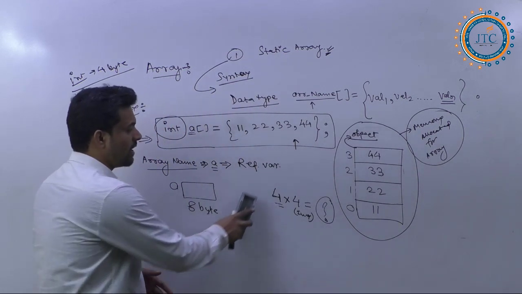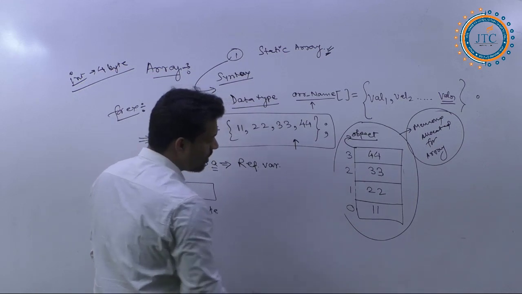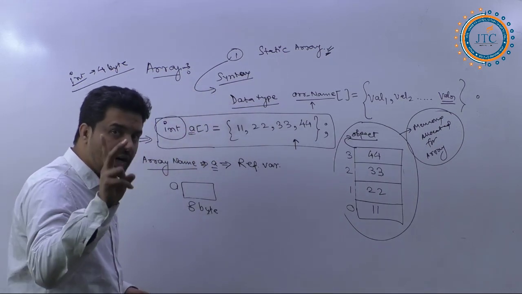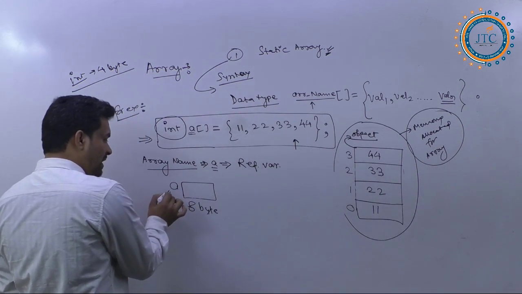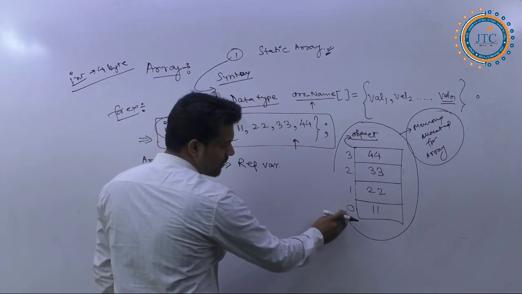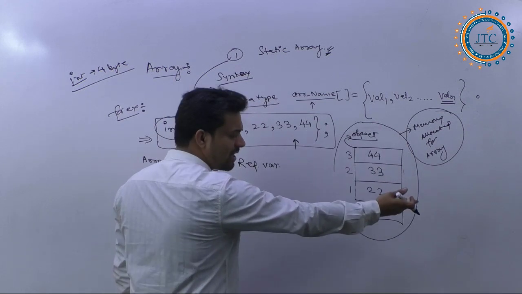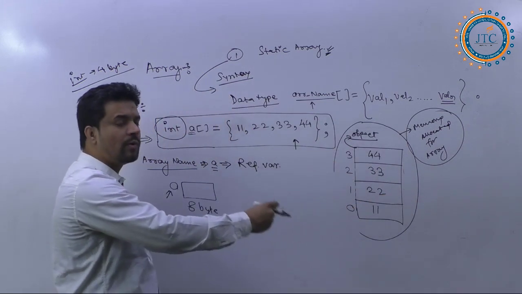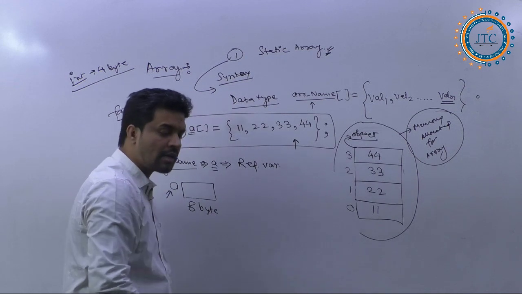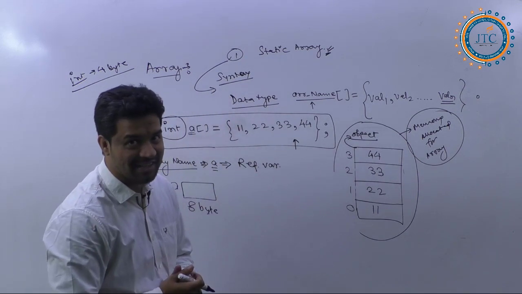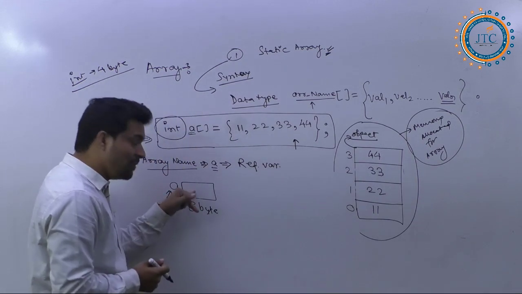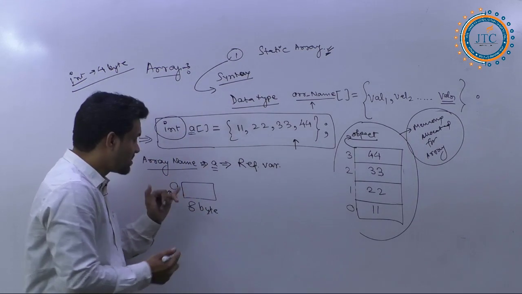See here, many of you are confused between the memory allocated for this one and the memory allocated for this array. Some memory has been allocated, but we are not coming to a conclusion about how much total memory will be allocated. And A here is a reference variable.